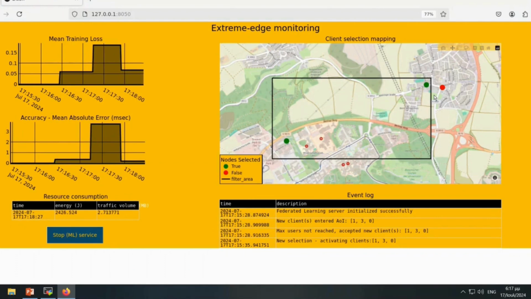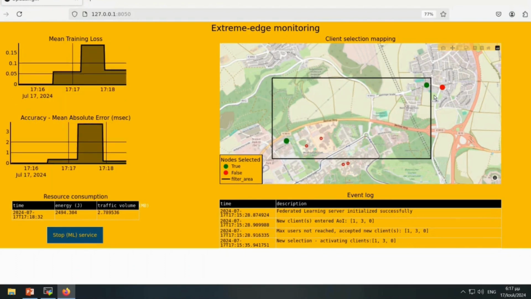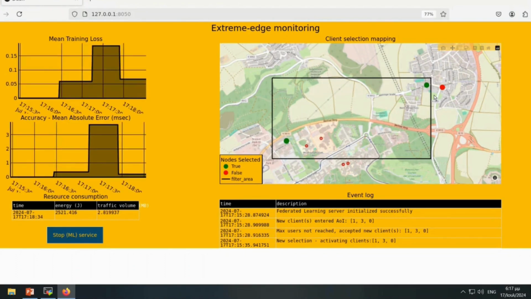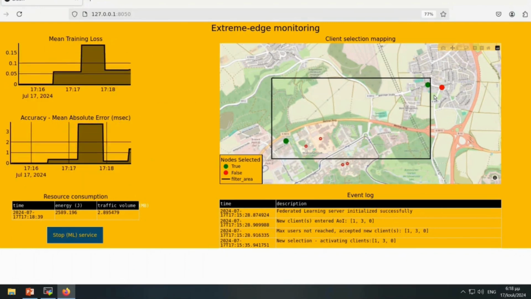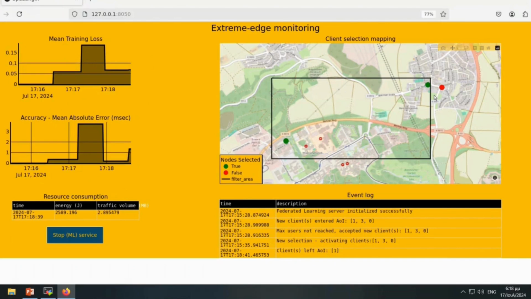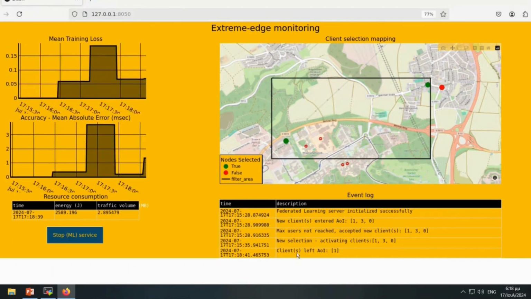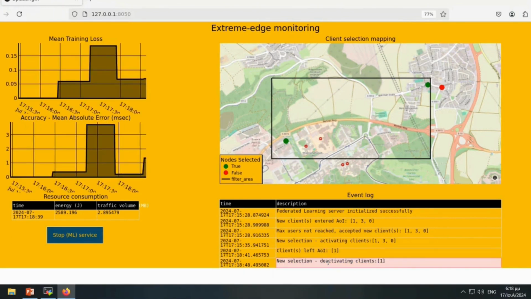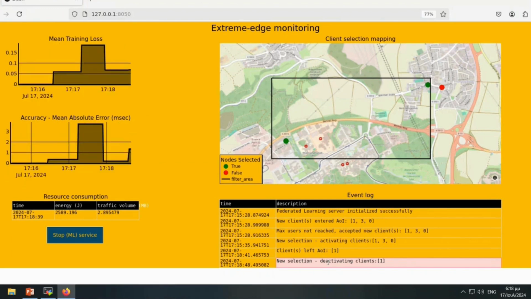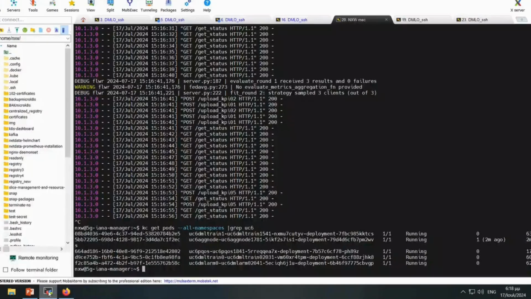So as you can see now, a total of 3 vehicles are selected. We can even see that on the event log in the bottom of our screen. There are a total of 3 OBUs with IDs 1, 3, and 0 that are selected for the training. And now we will present the first event, which is that one mobile OBU exits this area of interest, and now the Extreme Edge Orchestrator is supposed to, through the monitoring platform, understand that one OBU is out of the area of interest and initiate the process of deactivation.